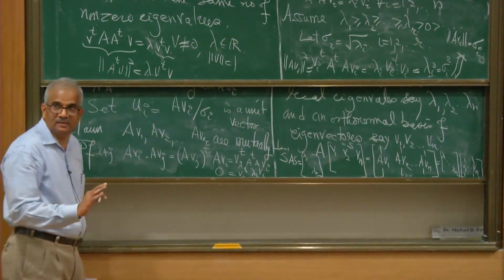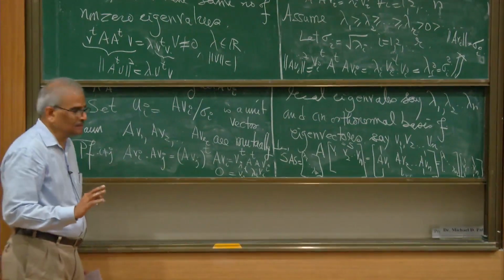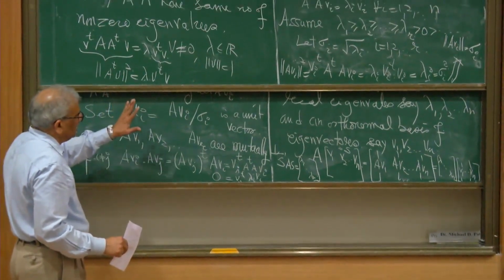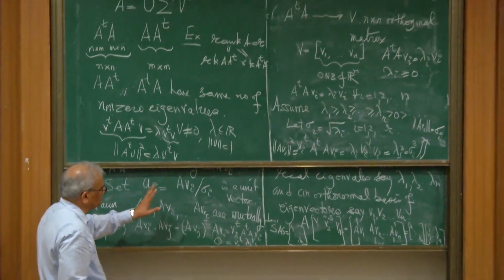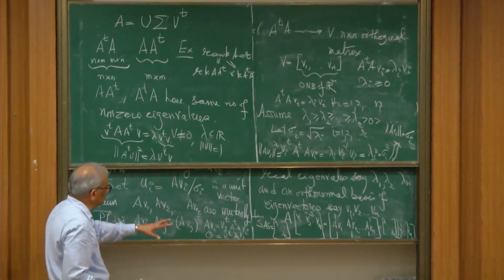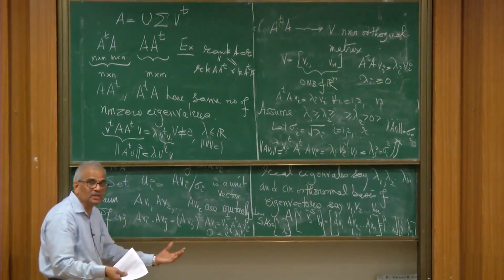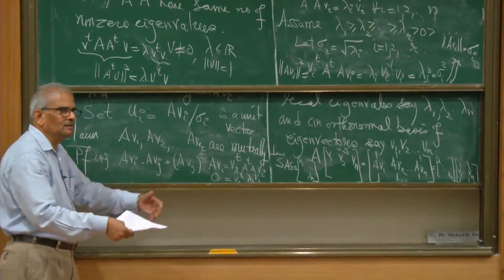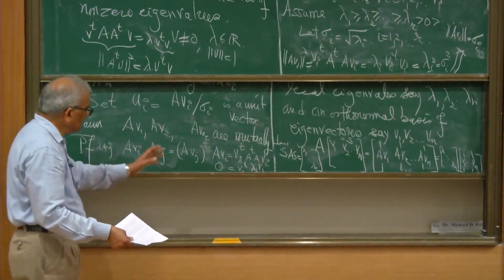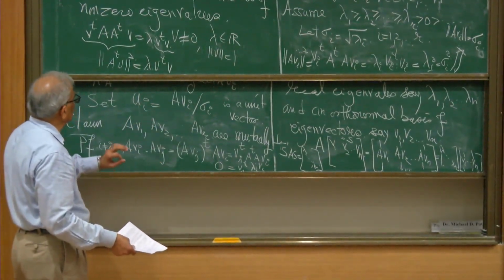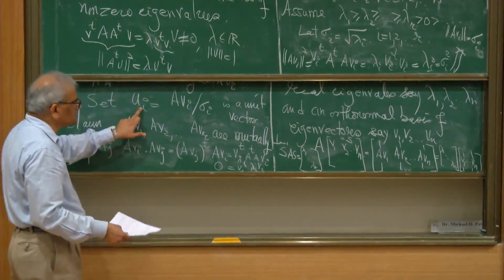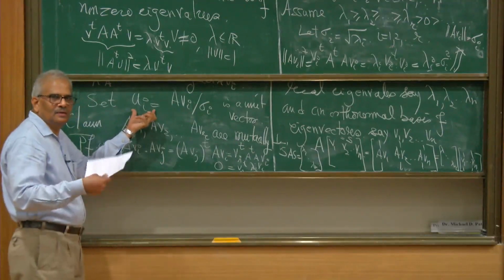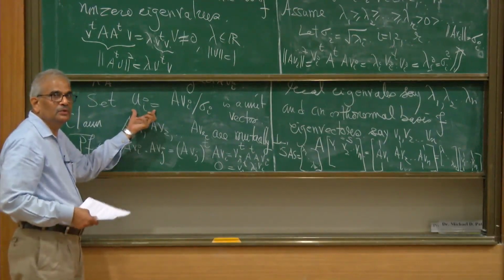This is really unexpected, that I am taking this arbitrary matrix A and applying it on an orthonormal basis of eigenvectors of A transpose A, and then the images are mutually perpendicular. Whenever you have two non-zero images of A acting on this orthonormal basis of eigenvectors, I get mutually perpendicular vectors. So these Ui's, I just divided by the singular value. So these Ui's are mutually perpendicular unit vectors.